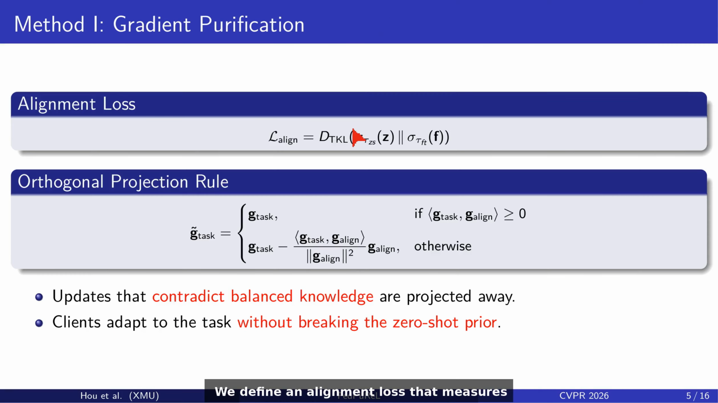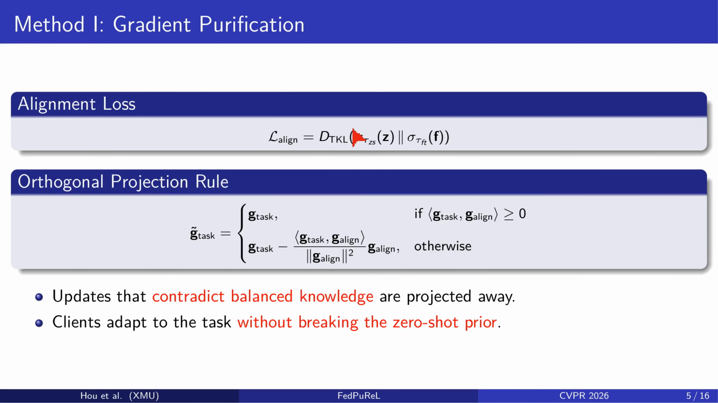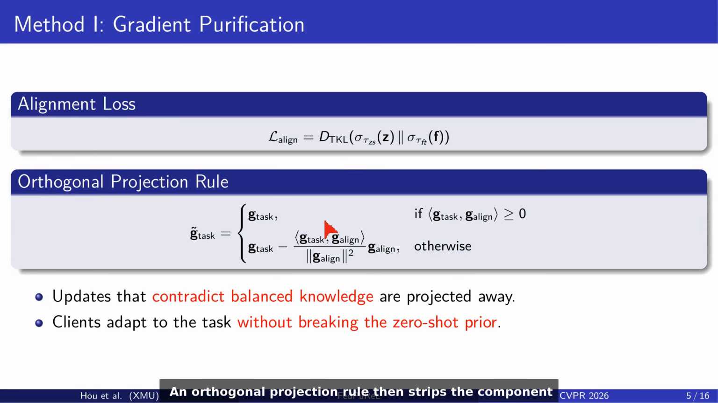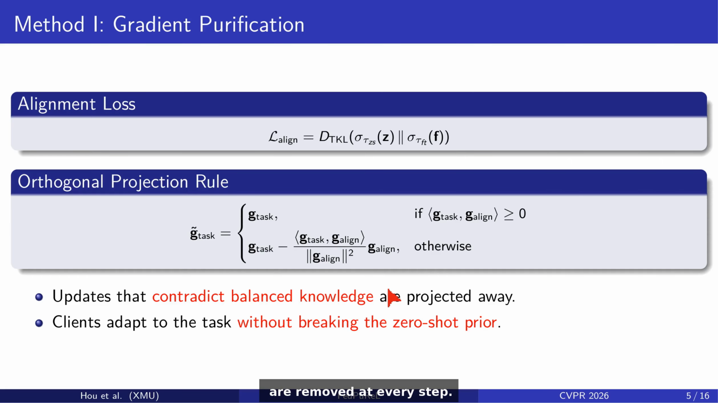We define an alignment loss that measures whether a task gradient pulls the model toward or away from the balanced zero-shot prior. An orthogonal projection rule then strips the component of each task gradient that conflicts with the alignment direction. This guarantees that updates contradicting balance knowledge are removed at every step. As a result, clients can adapt to local data without breaking the zero-shot prior.